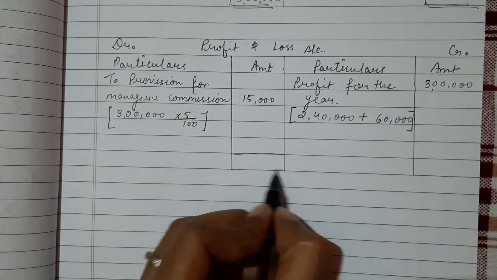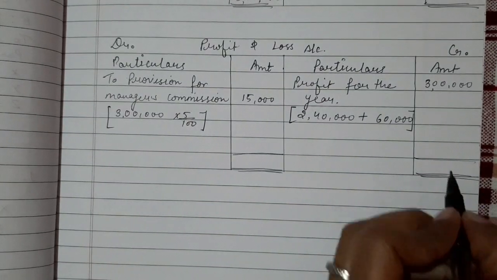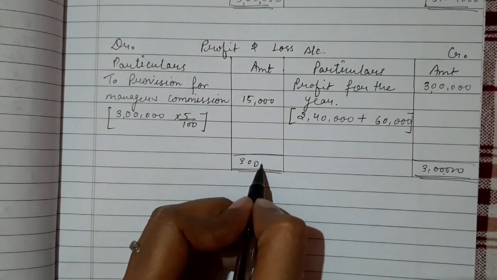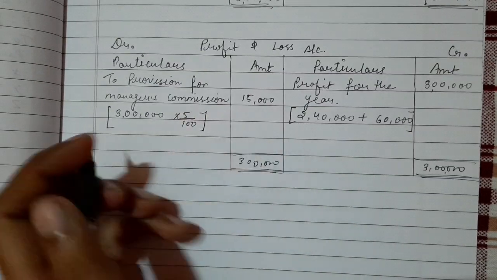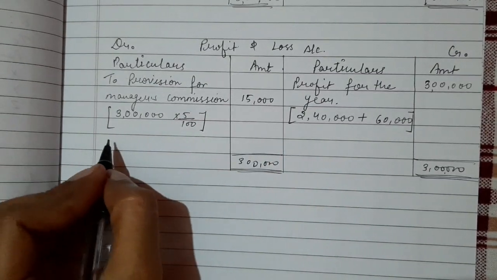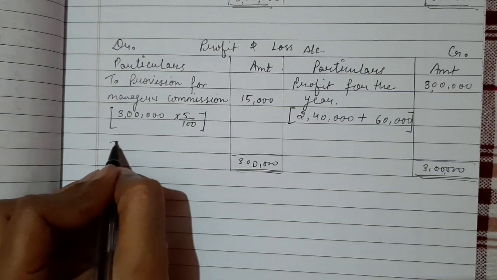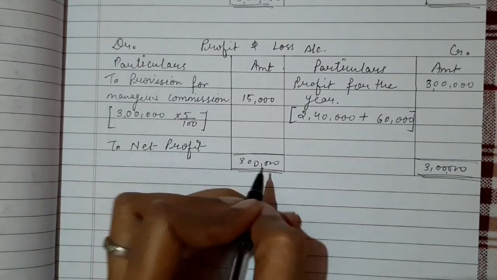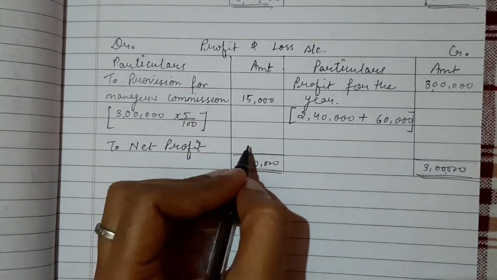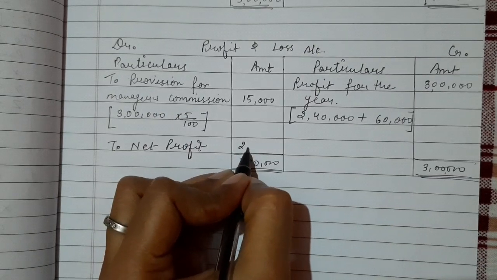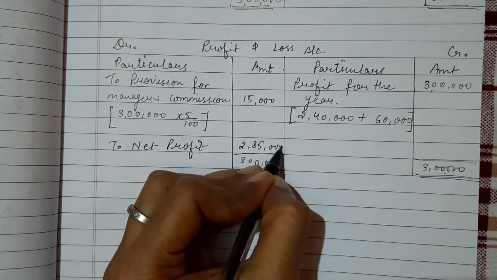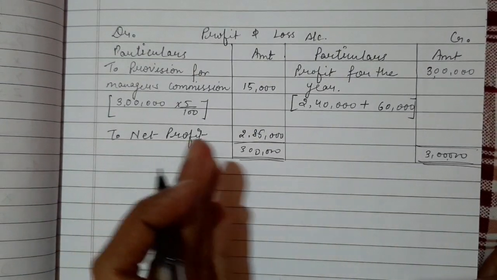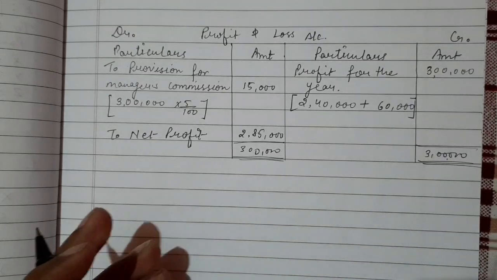Now you can balance both of the side and you will get net profit for the year. So this is 3 lakh and this is 3 lakh. So what is the balancing amount, students? Yes, so the balancing amount that we will get will be our to net profit, and this profit will go to the profit and loss appropriation account. This is 2,85,000 rupees only. So I will transfer this amount to profit and loss appropriation account.